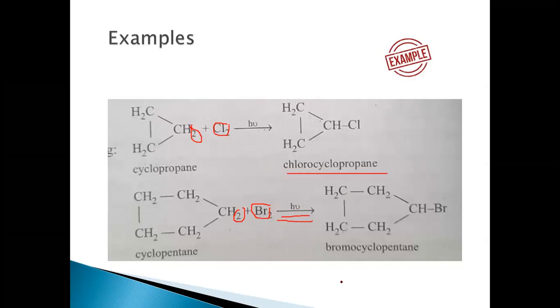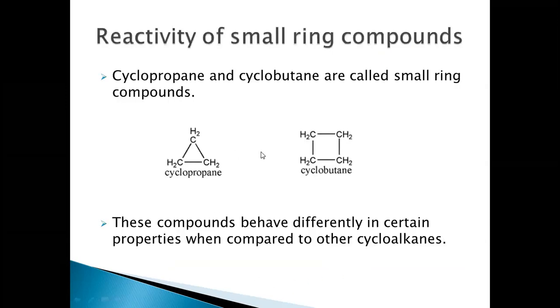So hence this free radical substitution reaction results in the formation of bromocyclopentane. Before going to the reactivity of small ring compounds, let's know what these small ring compounds are. In this series, cyclopropane and cyclobutane are called the small ring compounds, because the ring is composed of only three carbon atoms here, and only four carbon atoms here. So they are small ring compounds.